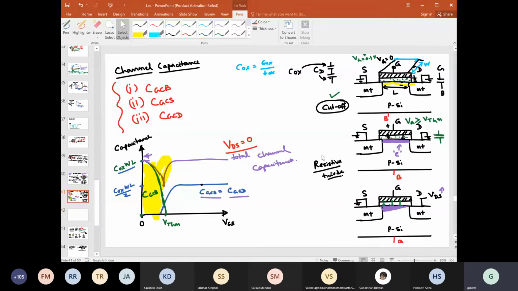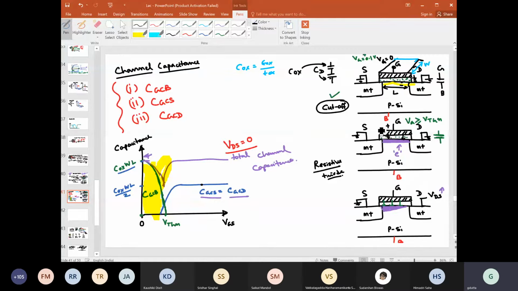Okay, so Anish has a question. Let me repeat the question. Anish's question is that initially we have a depletion layer here when the gate voltage was below threshold voltage, right? We have seen that as we increase the gate voltage below threshold voltage, the depletion region was expanding, its width is expanding. As a result, this CGCB, this gate to body capacitance, was actually falling. That I think you have understood.